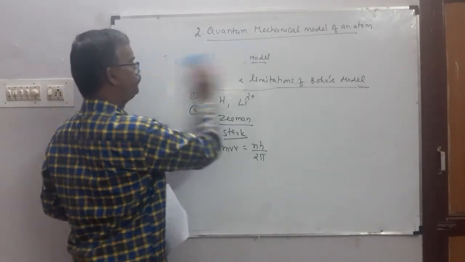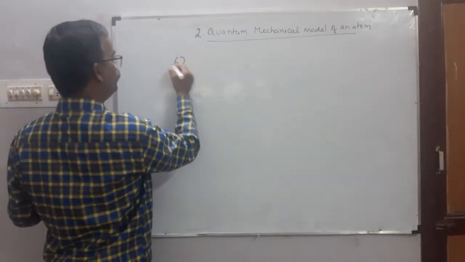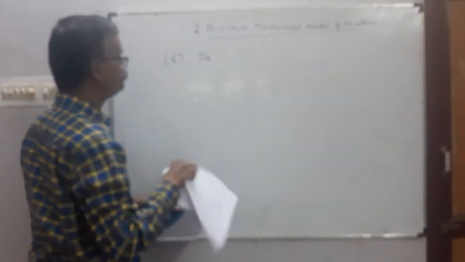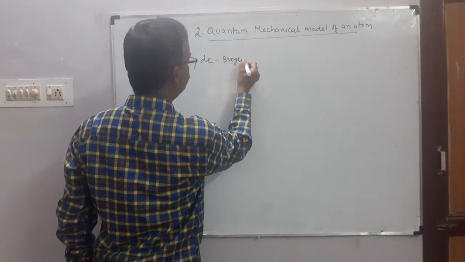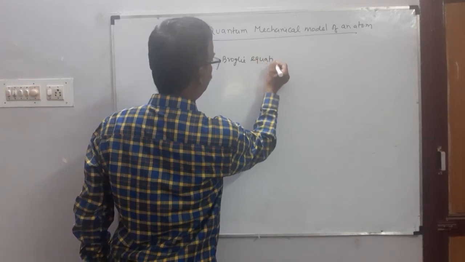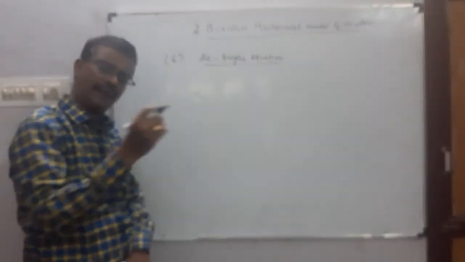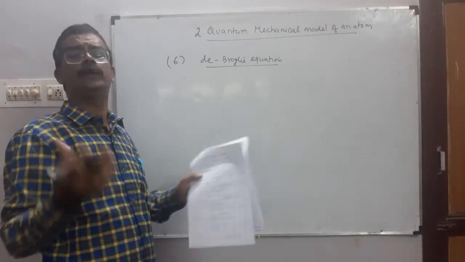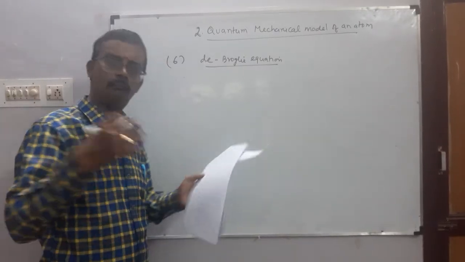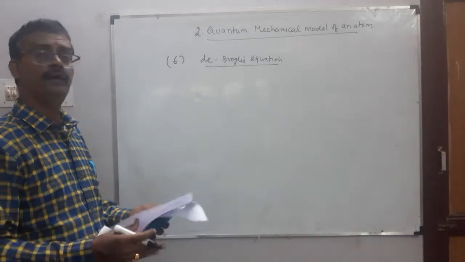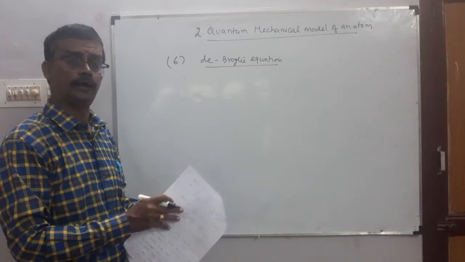Okay, next is an important 5 mark question. Very important question. De Broglie derived the De Broglie equation. De Broglie considered light as having a dual character. Light has two kinds of properties, he said. One is a particle character as well as a wave character.